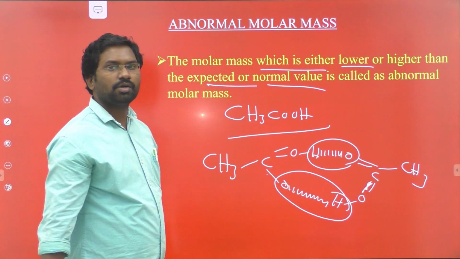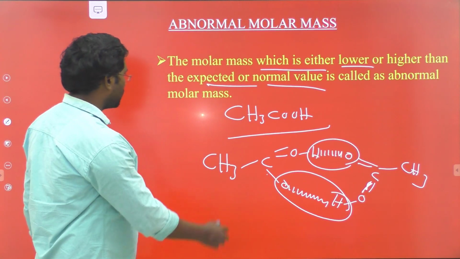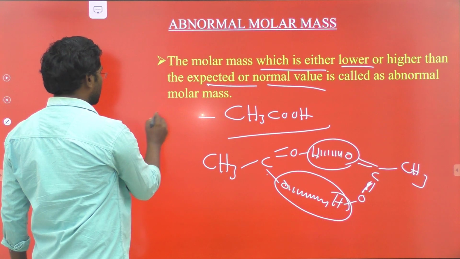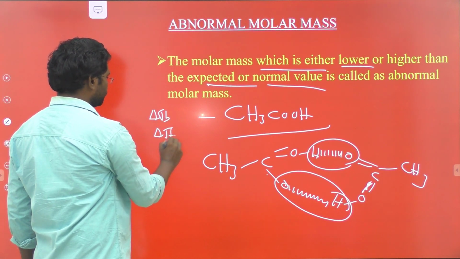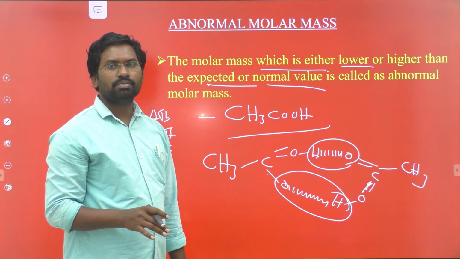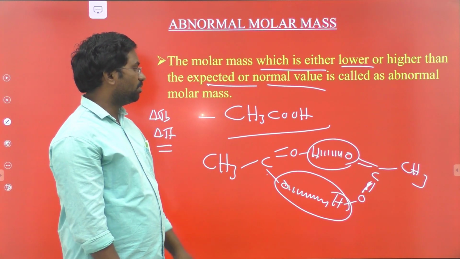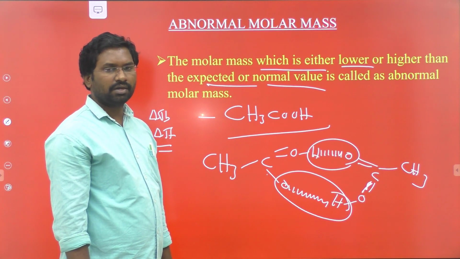Therefore, another important point is that if you calculate the delta Tb values and delta Tf values for this acetic acid, they are half the expected values, because the acetic acid exists as a dimer in a suitable solvent because of its dielectric constant.